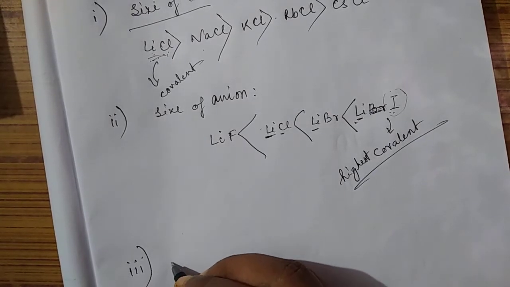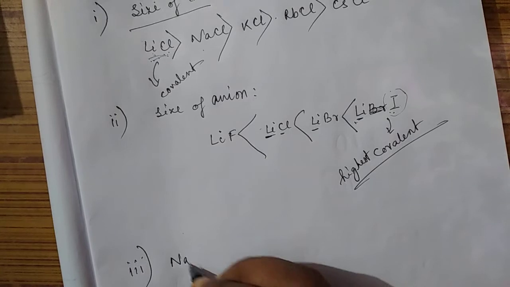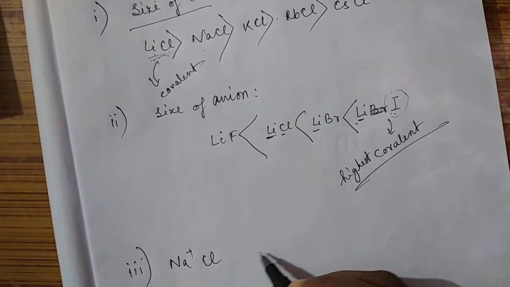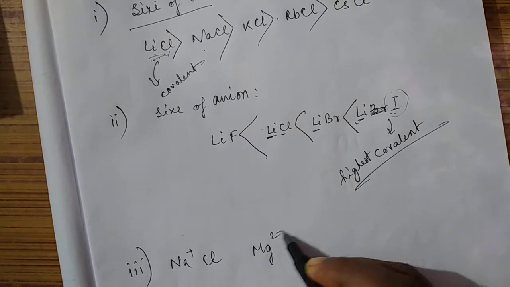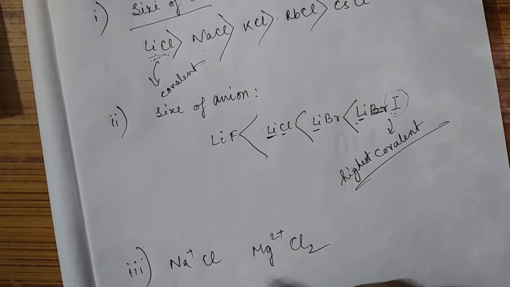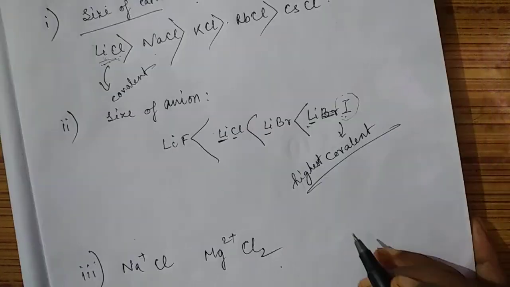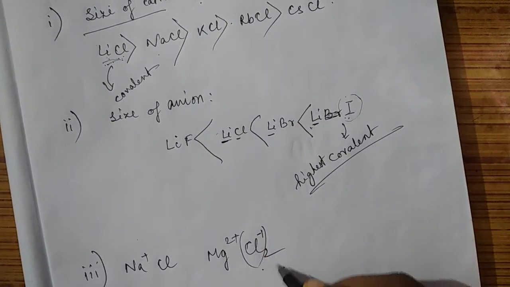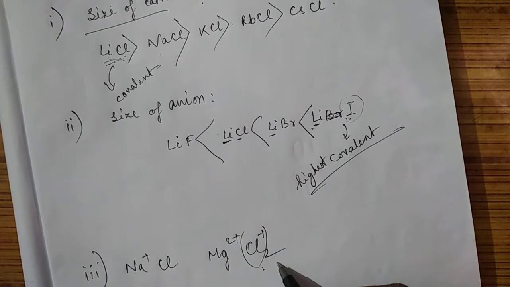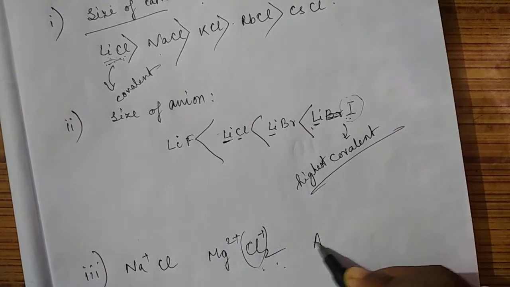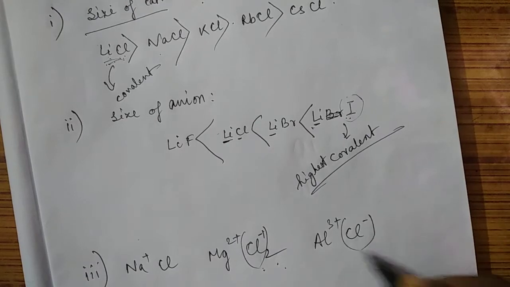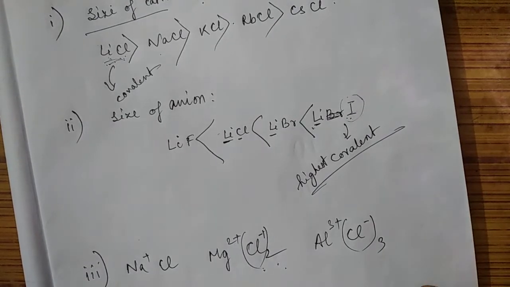Next is the charge on the ion. Suppose we have Na+ Cl-. And then Mg2+ with Cl, we know that MgCl2 is another compound. In MgCl2, Cl has only a -1 charge, and I am taking it twice. Next, suppose aluminium with a 3+ charge and Cl- thrice, AlCl3. These three compounds I am talking about.